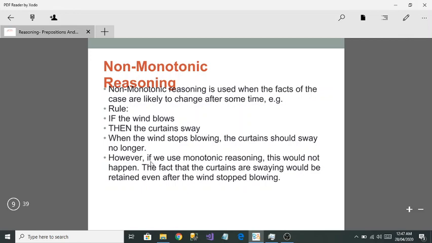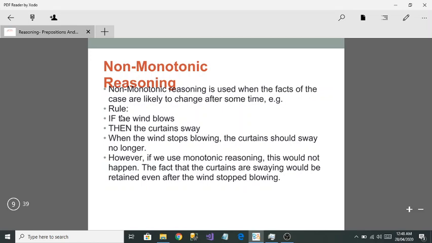What is non-monotonic reasoning? Non-monotonic reasoning is used when the facts of the case are likely to change after some time. They have given you an example right here: if you see that the wind is starting to blow, then after some time you can say that the curtain will sway, and when the wind stops blowing, then you can say the curtain should sway no longer. That means the facts are being changed after some time.